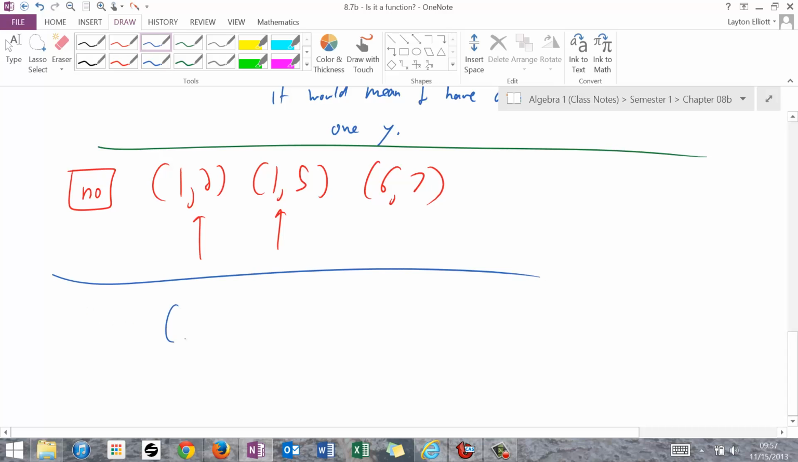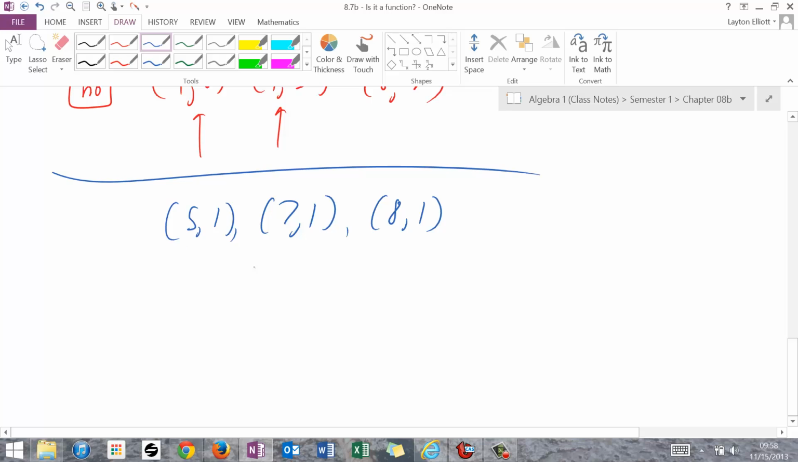But (5, 1), (7, 1), and (8, 1). If I was 5, if I was 7, if I was 8, I would know exactly what number I go to. And even though they all go to the same number, it is a function because I can answer the question, what does this number become?